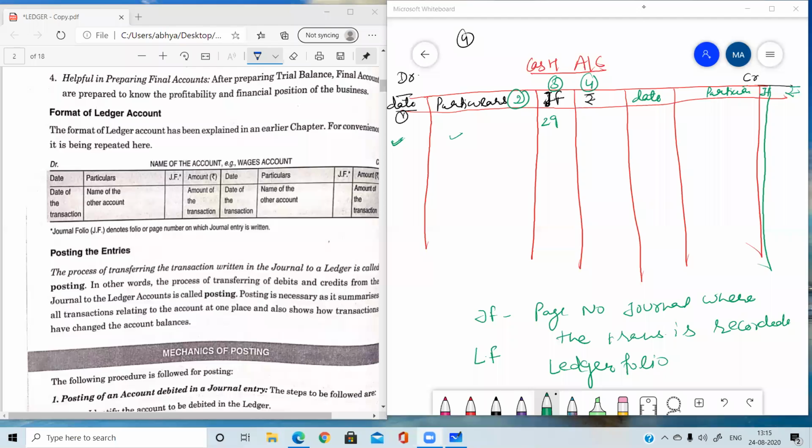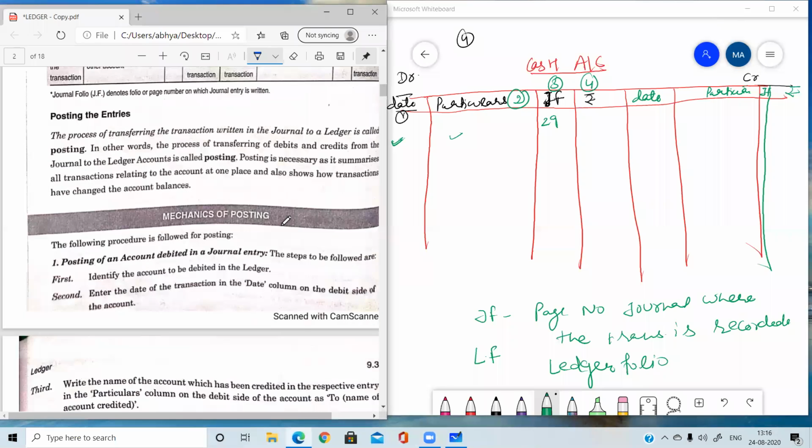So I was telling you about the ledger folio. Ledger folio is the page number of the ledger where the transaction of journal is originally posted. From journal, you need to write the transaction in ledger. In this chapter, we are going to learn how the transactions from the journal are written in ledger. Journal folio and ledger folio will never be used while doing the questions. They can come only in a one mark question.